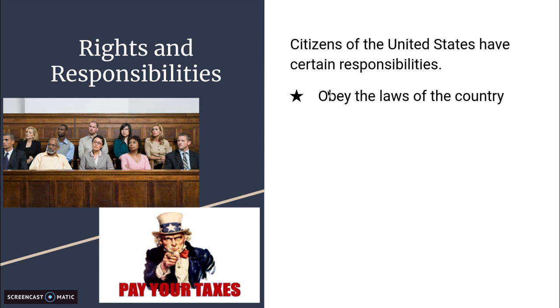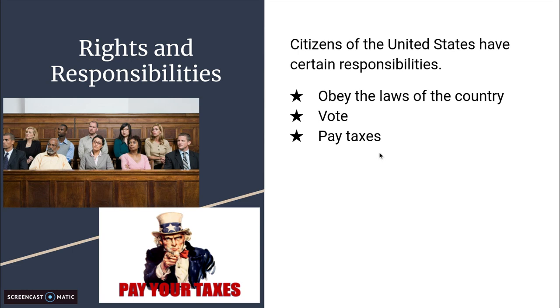So, United States citizens have the responsibility to obey the laws of the country. If you want to make this country a better place, you will obey all the laws. A citizen should also vote. Not only do we have a right as citizens to vote, but we also have a responsibility to vote, right? It's not mandatory. You don't have to do it, but it's a responsibility that we have.